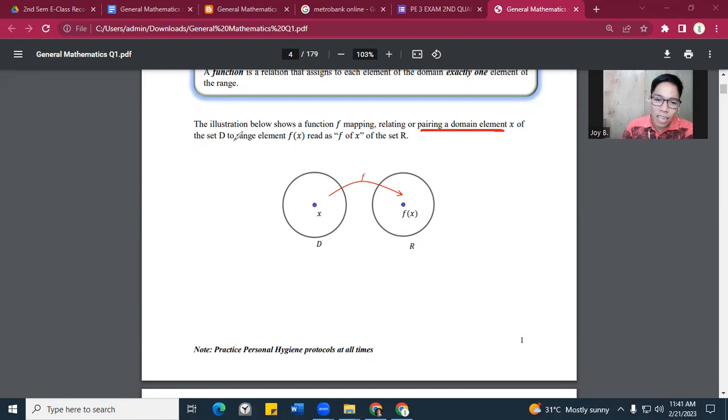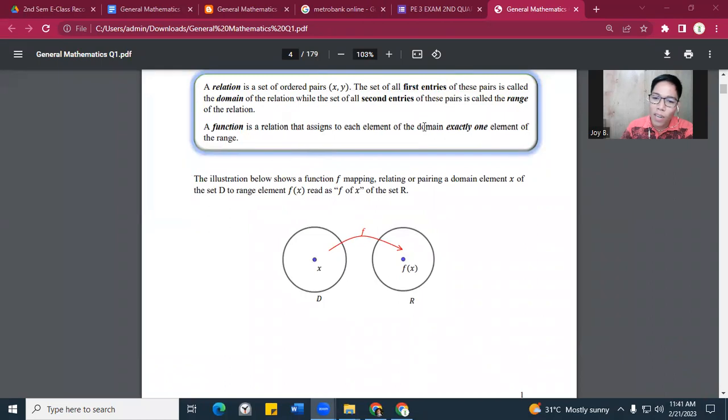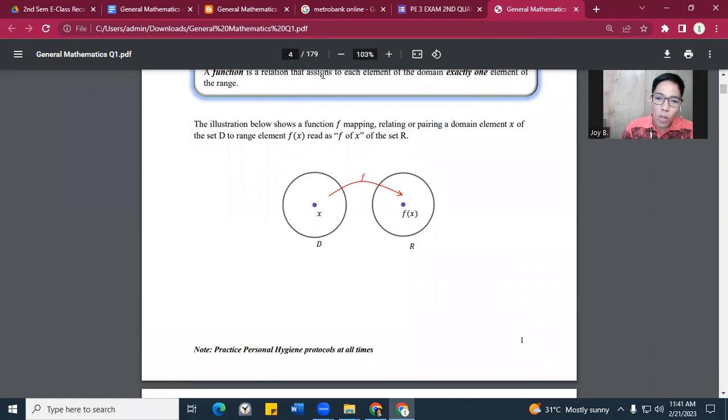Okay? So, in the case here, it means that itong letter D natin dito at itong letter R, they are pairs. Yan ha? So, they have their function. Ano yung function? Is a pares. Okay, yung function is yung pares daw that is assigned to each element of the domain at saka ng range. So, going back again here, the illustration below shows a function ng X. So, ano bang function ng X dito? Okay? Relating or pairing a domain element X of the set D. Ito yung set D because yung X daw ay value ng D. Okay, to range element function X of the R.